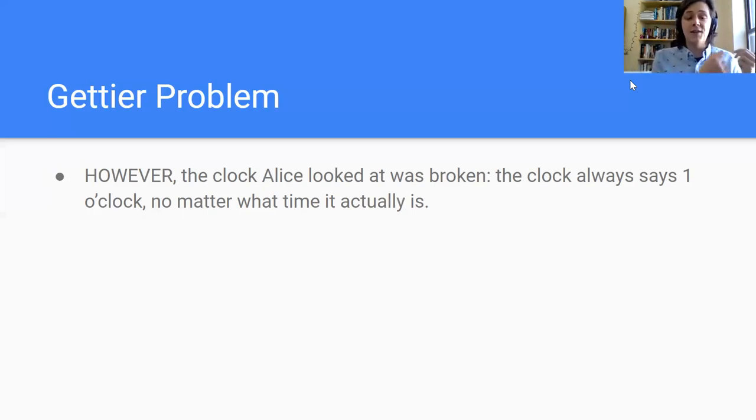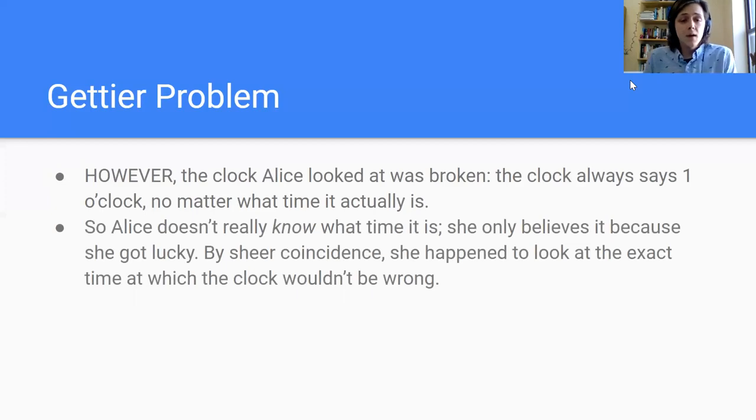So Alice looks at this stopped clock. The clock says it's 1 o'clock. Based on that, she comes to believe that it is 1 o'clock, and it really is 1 o'clock. But she doesn't know that it's 1 o'clock. She doesn't really know what time it is. She only believes it because she got lucky. By sheer coincidence, by sheer dumb luck, she happened to look at the clock at the exact time when the clock would be right. Because the clock says 1 o'clock, it is wrong almost all of the time. It's right twice a day, at 1 a.m. and 1 p.m. The clock's only right twice a day.